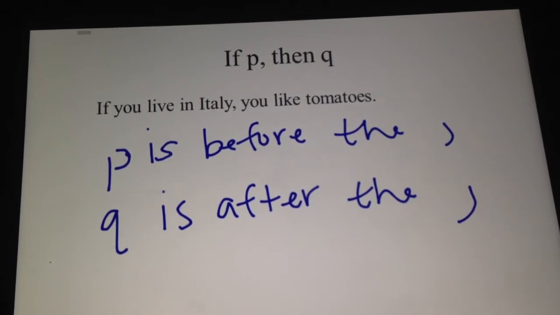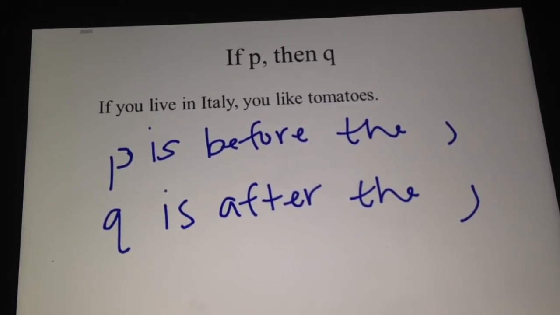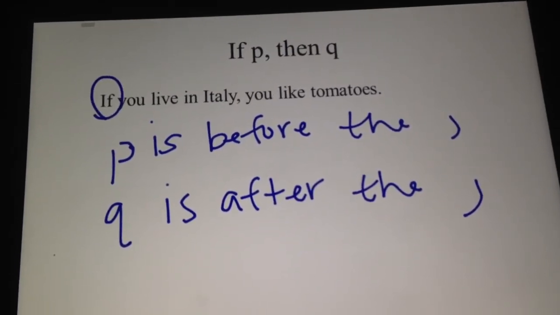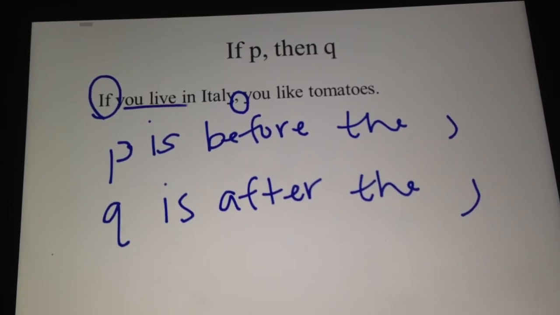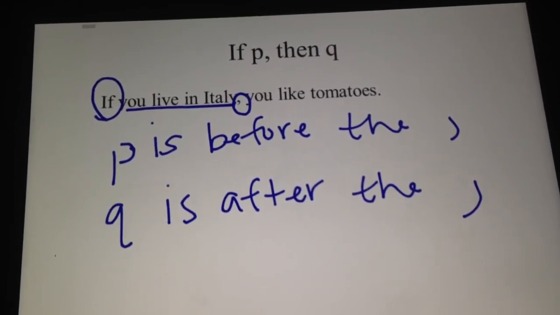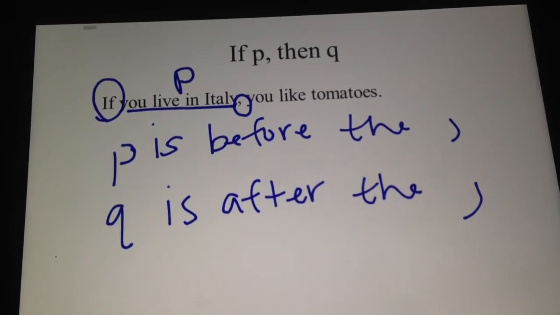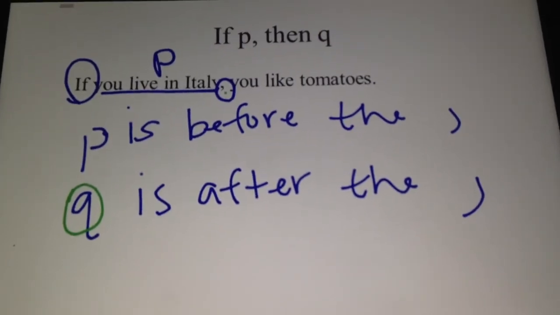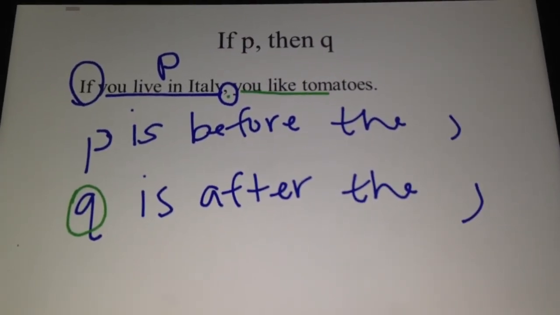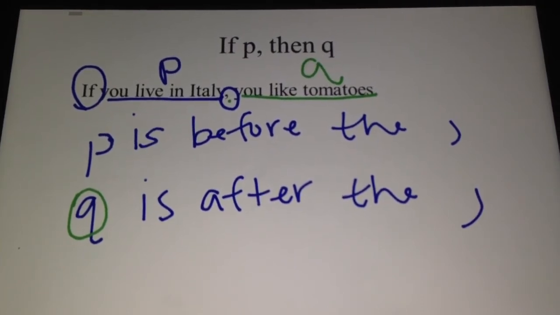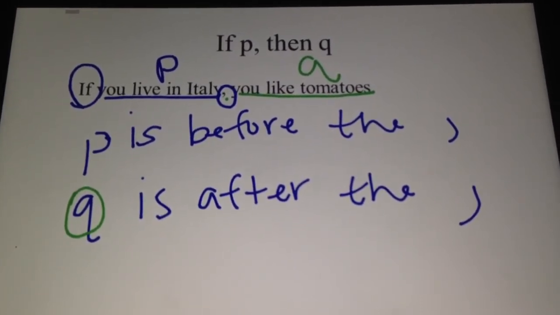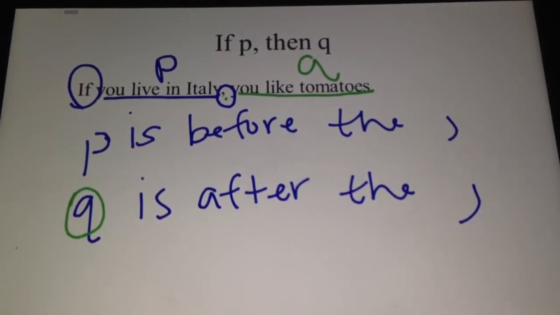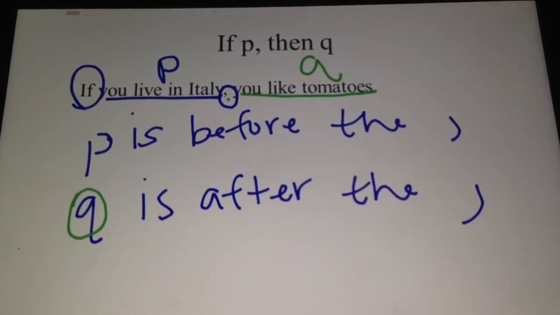So if I look at this sentence, it says, if you live in Italy, you like tomatoes. So the P, here's my word if, here's my comma. All of this before that comma is my P. Now let's talk about the Q. Q is anything after the comma. There's my comma again right there. So everything after the comma is the Q. So again, the P is anything before the comma, and the Q is after the comma.